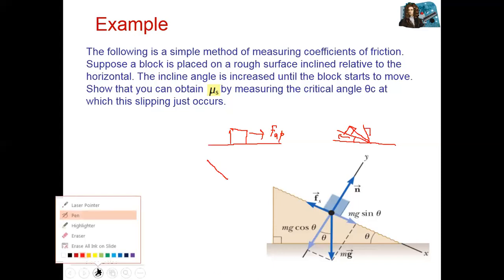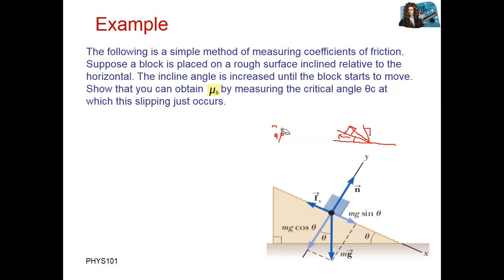Okay, so read this example. The following is a simple method of measuring the coefficient of friction. Suppose a block is placed on a rough surface inclined relative to the horizontal. The inclined angle is increased until the block starts to move, so that you can obtain mu s, the coefficient of static friction, by measuring the critical angle at which slipping just occurs.